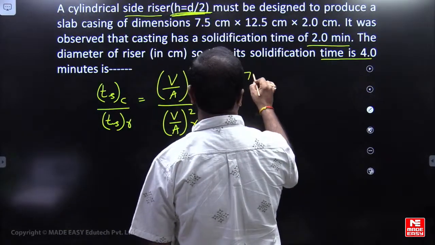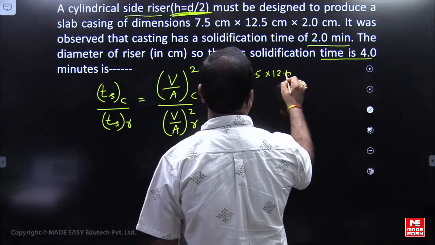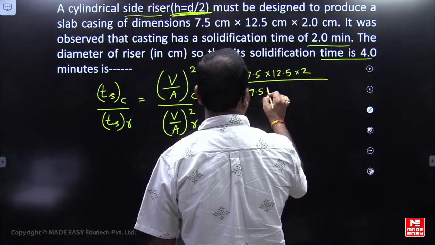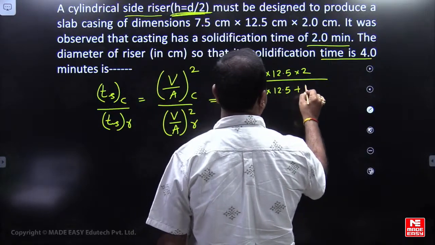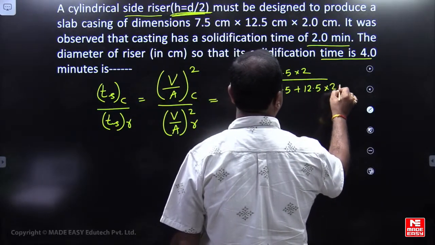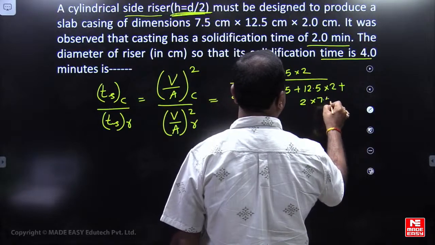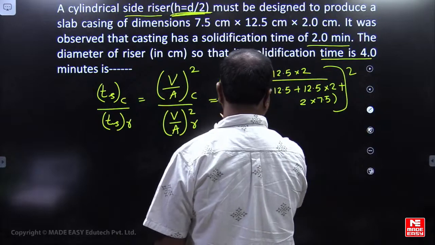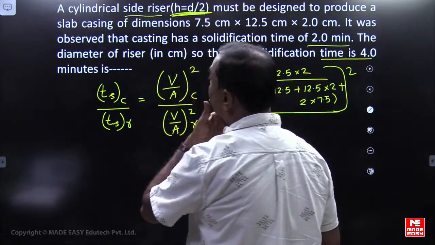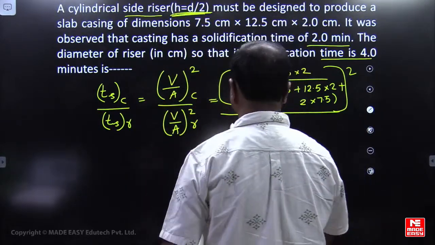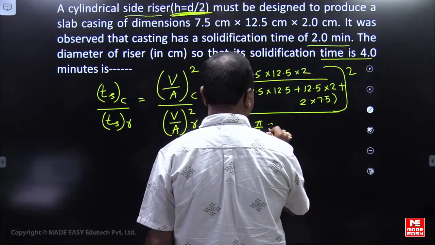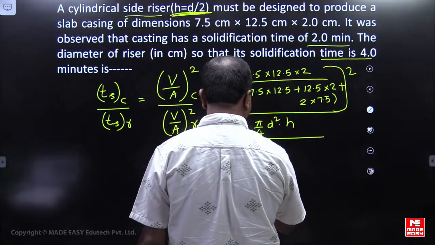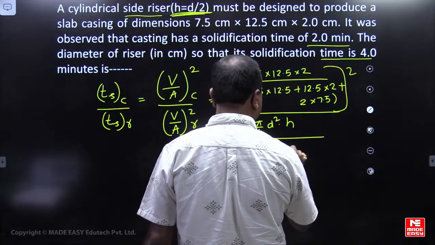The casting volume is 7.5 into 12.5 into 2, divided by 2 times of 7.5 into 12.5, whole square, over the volume to surface area of the side riser: pi by 4 d square multiplied by height, divided by pi by 4 d square plus pi d h.